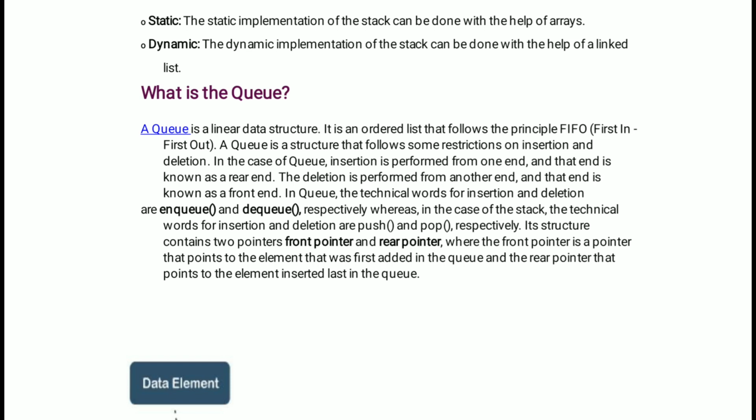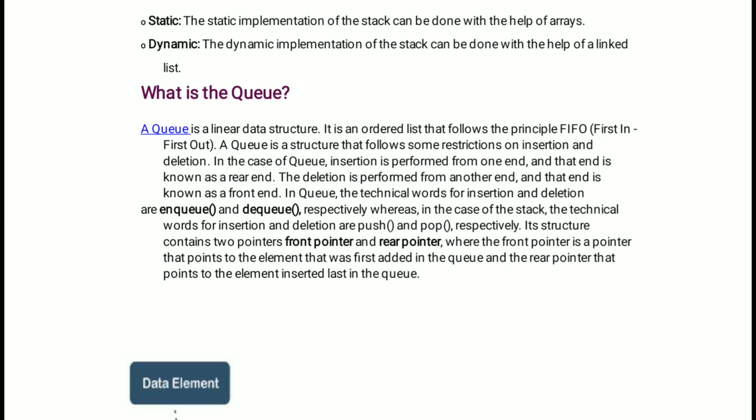In the insertion operation, that end is called the rear end. The deletion is performed from the other end, and that end is called the front end. Rear end, front end. So in the queue, the technical words for insertion and deletion are NQ and DQ, while in the stack, push and pop.